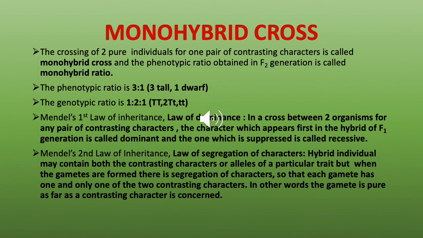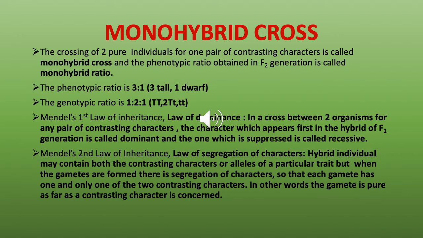Monohybrid cross, the crossing of two pure individuals for one pair of contrasting characters, is called monohybrid cross, and the phenotypic ratio obtained in the F2 generation is called monohybrid ratio. Now, what is this word phenotypic? Phenotype means the appearance of characters, or the characters which can be seen or observed to the external eye, or the characters which physically appear. Those are called phenotypic characters. So we have three tall. So the three tall plants all look the same.